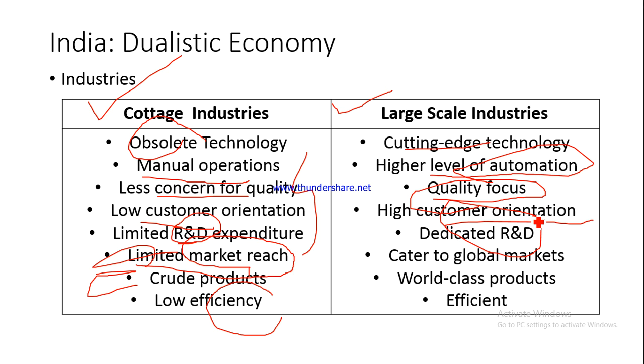Some toothpastes are coming up with new technologies, like they might be having active salt, for example, or they might be having some mint. So they keep on researching and they keep on coming up with better and better products so that the customers keep sticking to their product, and do not switch to some other competitor or some other producer and manufacturer.